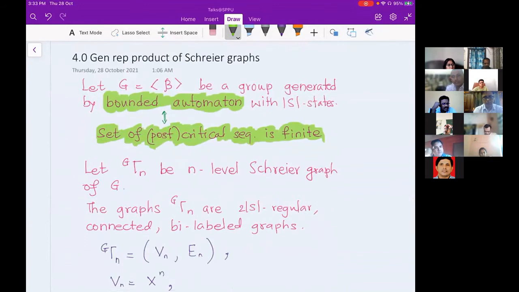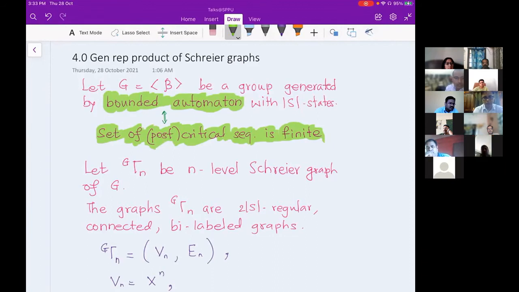Now I'm trying to go to the generalized replacement product, as I said, the generalized replacement product for Schreier graphs. I'm now looking at any group generated by a bounded automaton, and as I said, then there is a finite set of post-critical or critical sequences. So whatever we did there in the Basilica group, just try to connect to that. There was a sequence 0, 0, 0, 0, 0, 0, and the A action on that sequence and the B action on that sequence. Here also we will do the same thing.